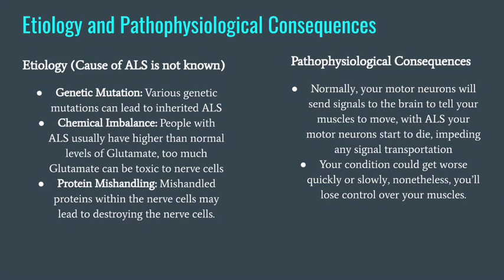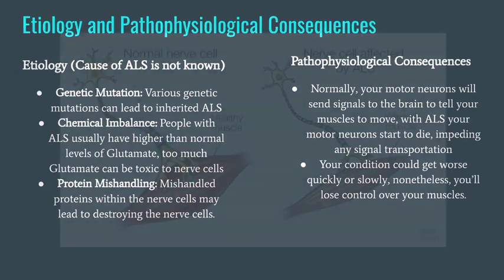But as for pathophysiological consequences, normally the motor neurons will send signals to the brain to tell your muscles to move. With ALS, your motor neurons start to die, and that impedes any signal transportation. Your condition could get worse quickly or slowly. Nonetheless, you'll eventually lose control over your muscles once you get ALS.